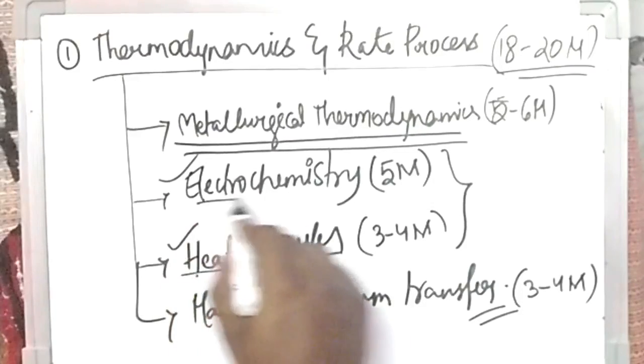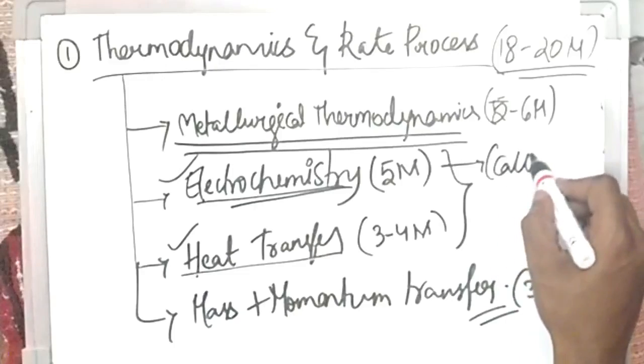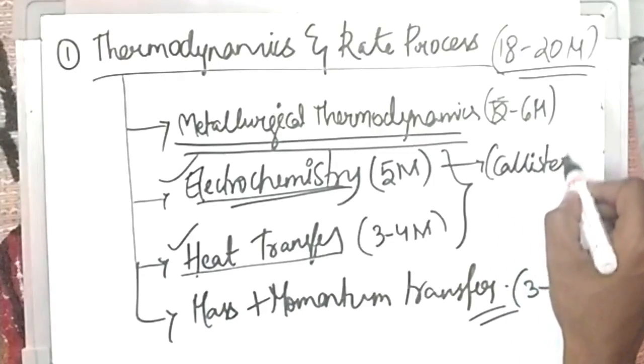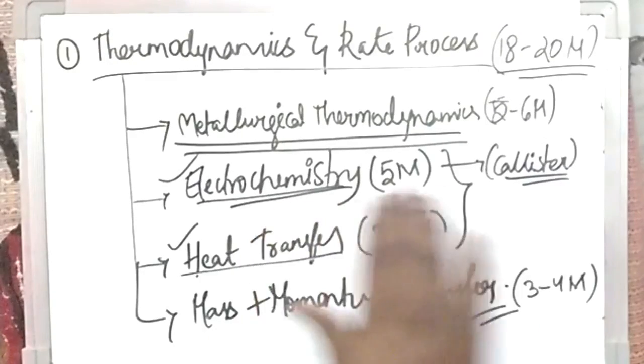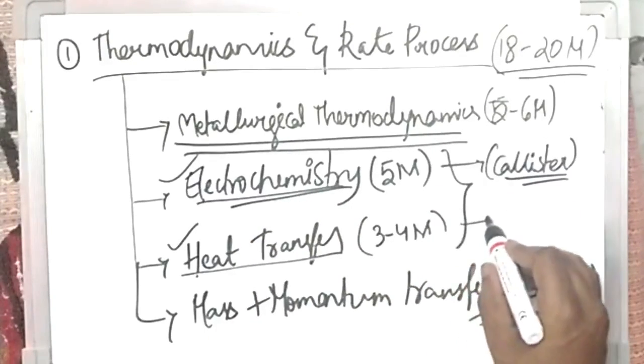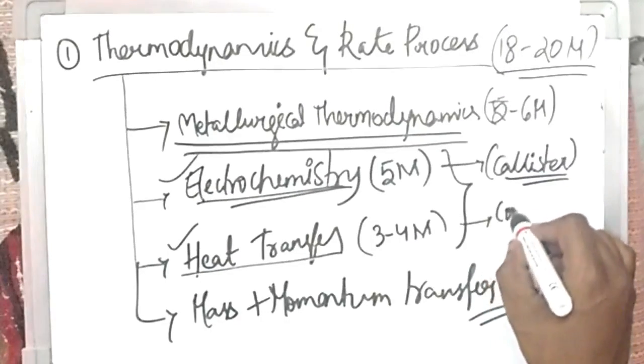If you want to know where to study electrochemistry, you can study it from Callister. There is only one single chapter named electrochemistry, or corrosion. So you can refer to Callister, and for heat transfer you can refer to any heat transfer book, and it has only 3 types, right?